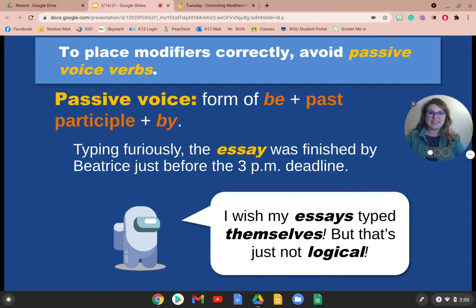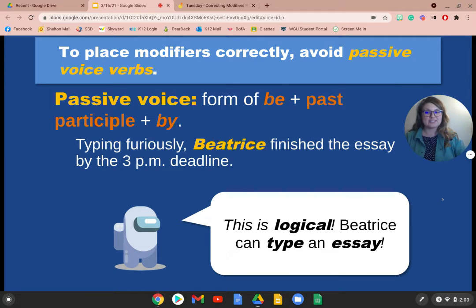We know that the essay can't type itself, but Beatrice can. So, how do we need to change this so there's no longer a passive voice? Well, typing furiously, Beatrice finished the essay by the 3 p.m. deadline. This is logical because Beatrice is the one typing the essay, not the essay itself.